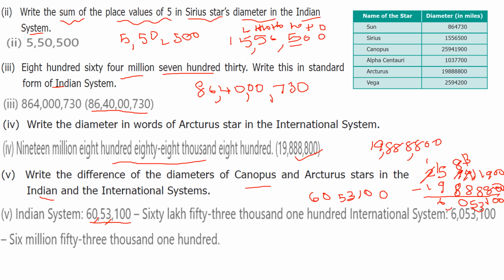So in international system, ones, tens, 100, comma, 1000, 10,000, 100,000, comma, million. So 6,053,100.